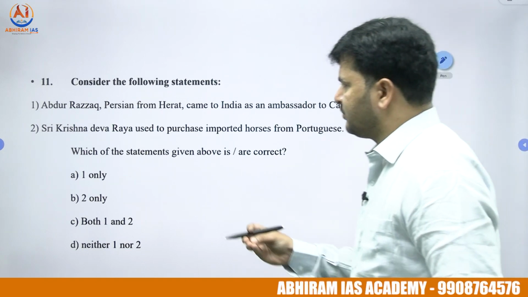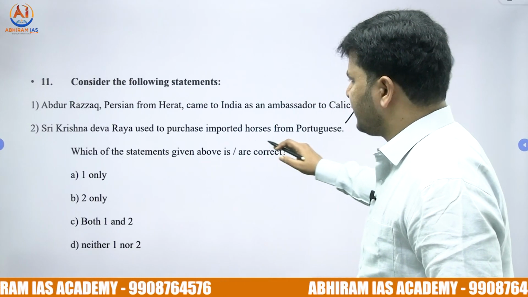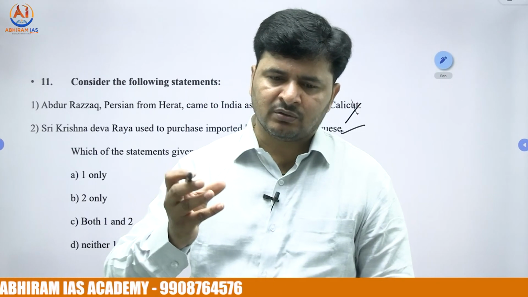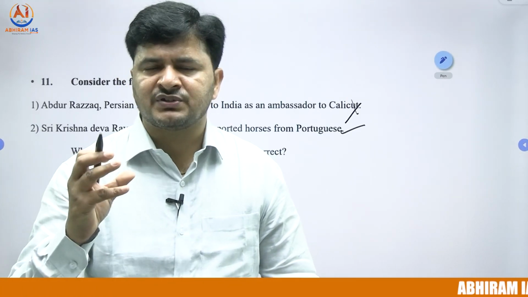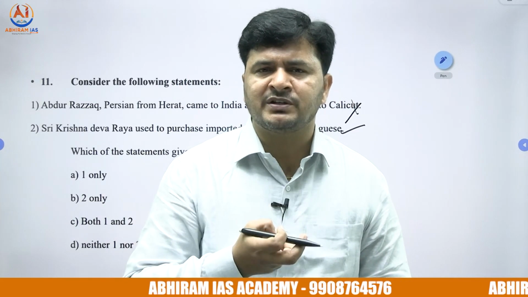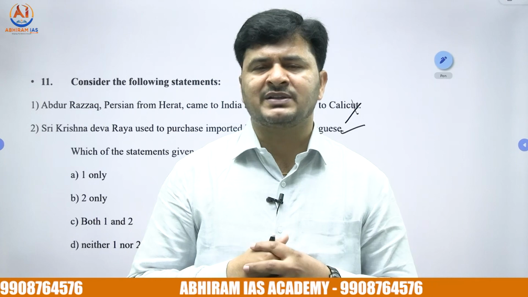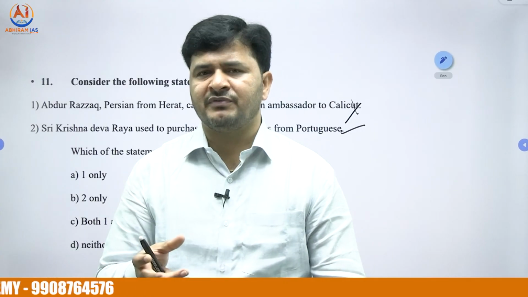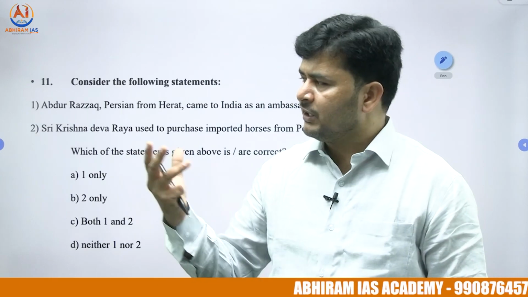Consider the following statements. 11th one, Abdul Razak, the Persian from Herat, came to India as an ambassador to the Calicut. Incorrect statement. Second statement, Sri Krishna Devaraya used to purchase imported horses from Portuguese. In fact, aspirants, in which circumstances Rayas maintained good relations with the Portuguese East India Company, there is an episode. The main motto of the Portuguese East India Company, why they also wanted to maintain good relations with Rayas, was they wanted to get the support of Rayas so that they can easily extend their trade and commercial relations in Vijayanagara Empire. And the gentleman Sri Krishna Devaraya, being an ambitious ruler, he wanted to get